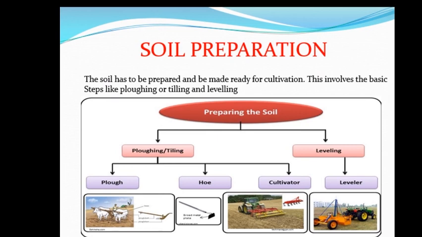Now the steps of soil preparation. What is soil preparation? The soil has to be prepared and be made ready for cultivation. This involves steps like plowing or tilling and leveling. You can see the flow chart given here. Preparing the soil, plowing and tilling, leveling. Plowing: plow, hoe, cultivator. It is divided into three parts.